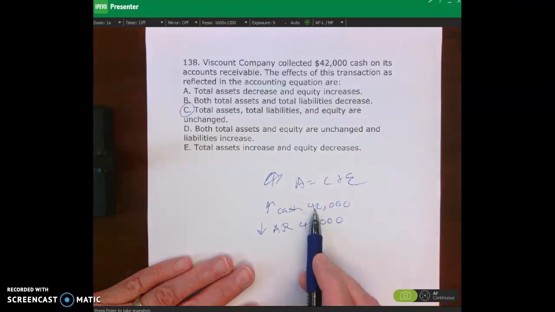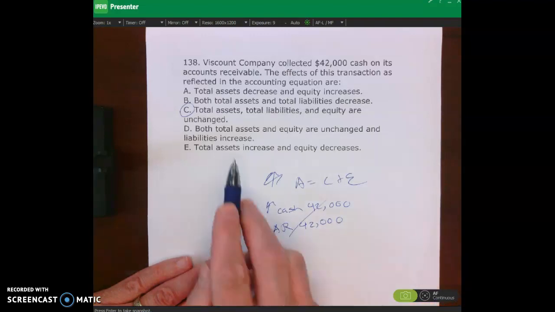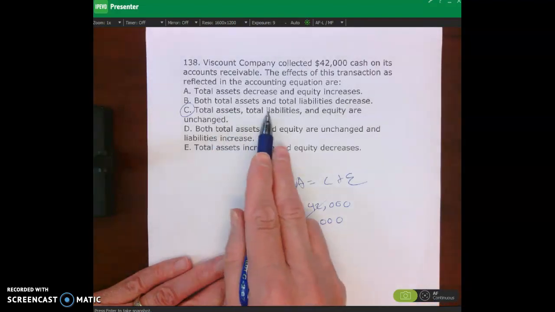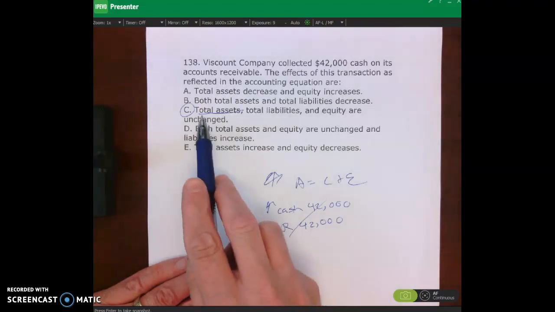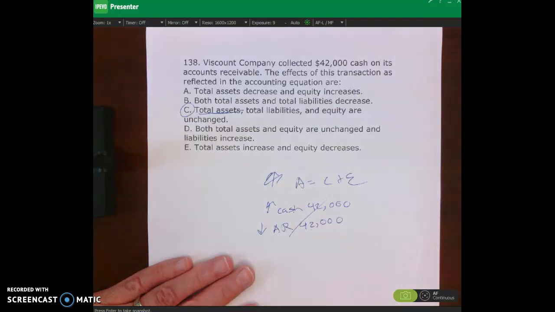So one asset, cash, is going up. Another asset, accounts receivable, is going down by $42,000. They net out. So that means total assets, total liabilities, and equity will be unchanged. The total assets are unchanged, but the composition of the assets does change. I have more cash and less accounts receivable, but still C is the correct answer.